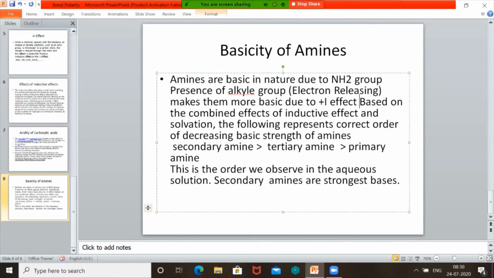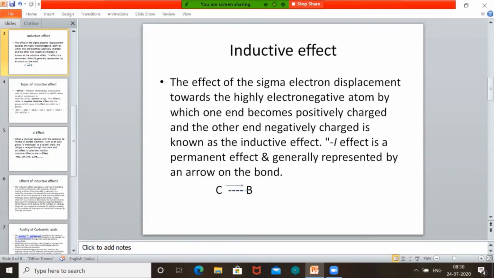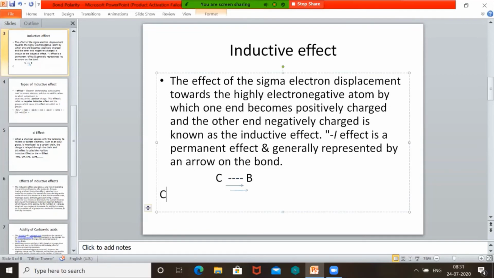One more thing I want to show you in inductive effect, that is how far inductive effect carries. Suppose there is a carbon chain compound having more carbons. I think I have written 6 carbons. Then there is a group.